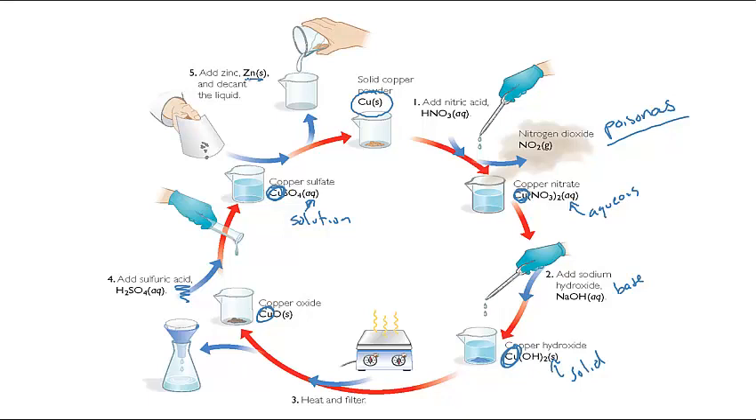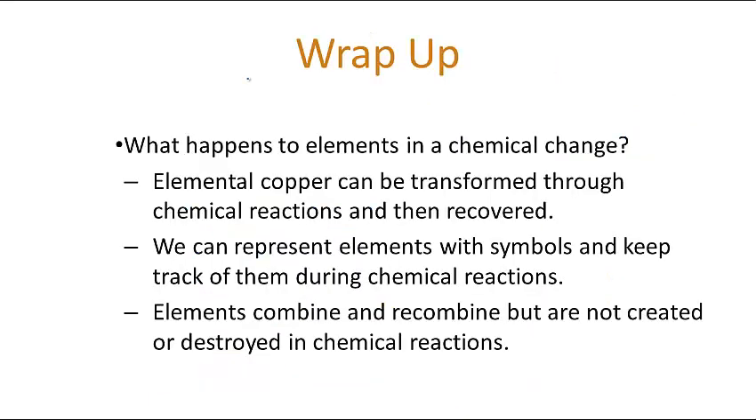So to wrap up, see, I told you this would be short. What we were studying is what happens to elements in a chemical change. Elemental copper can be transformed through chemical reactions and then recovered. And this is true of any material we use. It can be transformed but recovered. We can represent elements with symbols and keep track of them during chemical reactions. So the symbols we learned about in an earlier class are going to help us keep track of what's going on. And elements combine and recombine but are not created or destroyed in chemical reactions.